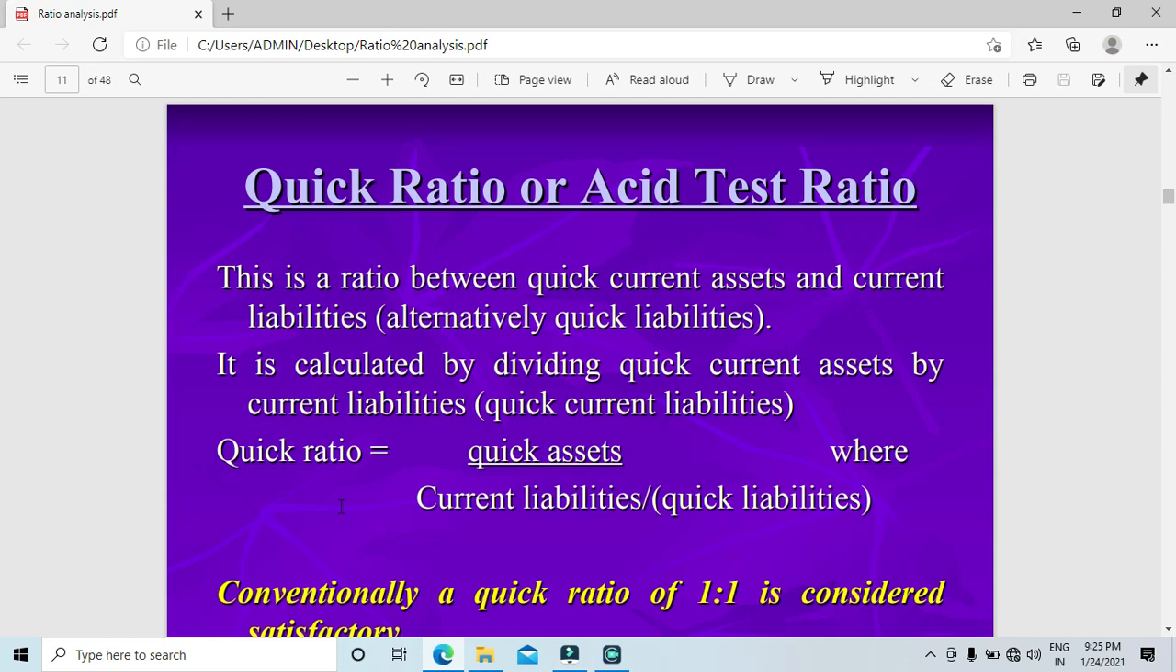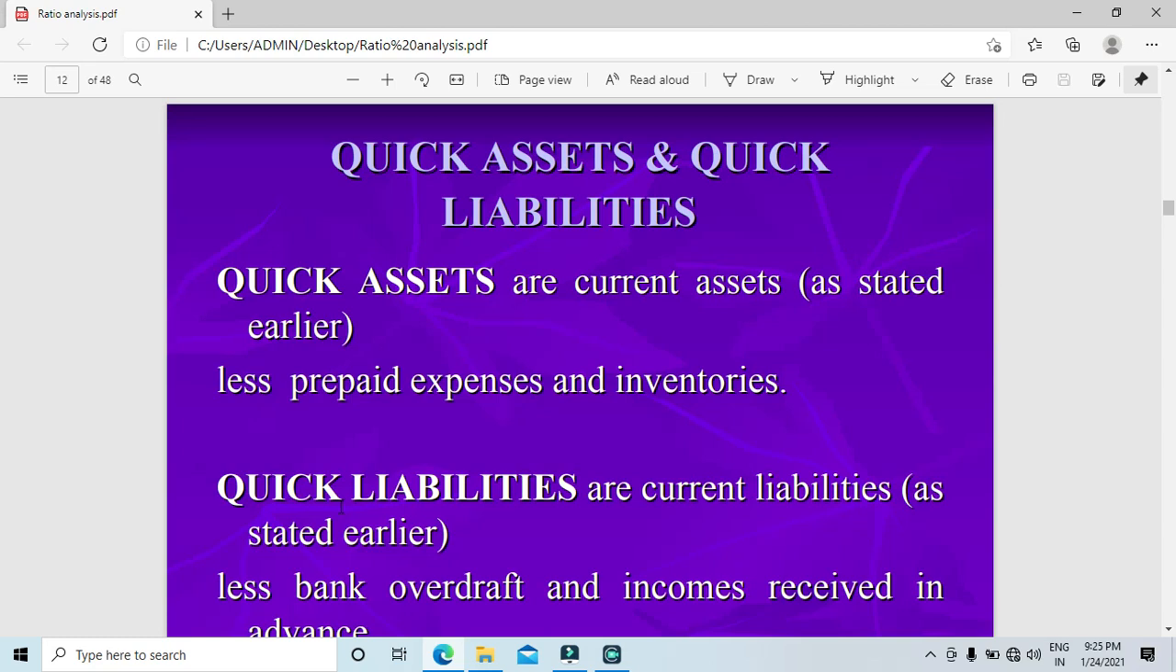Now the next one is quick ratio or acid test ratio. This is a ratio between quick assets and current liabilities. Alternatively, they are also called quick liabilities. Quick ratio is equal to quick assets by current liabilities. What you do over here is you subtract only prepaid expenses and inventories if at all given. Closing stock, that means if any closing stock has been given, you need to subtract that.